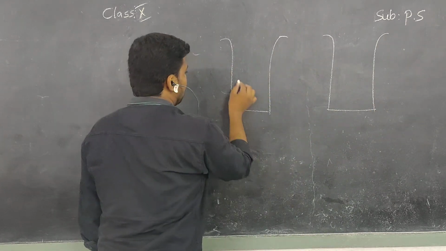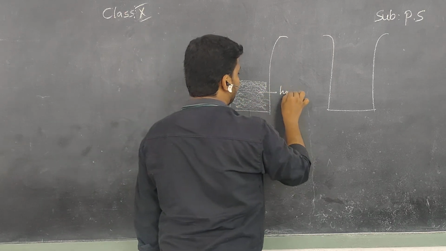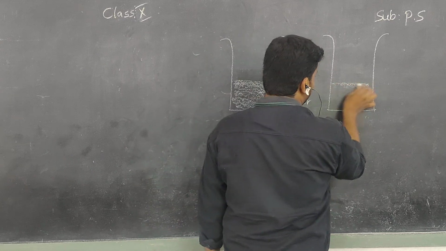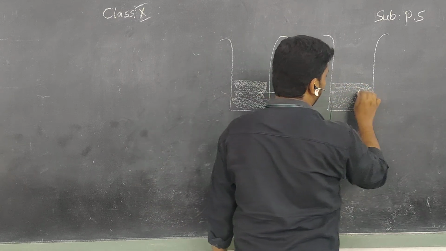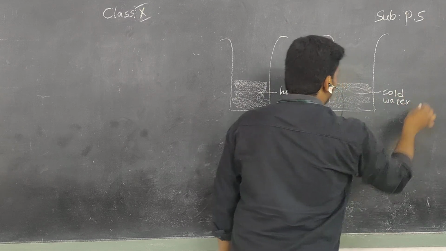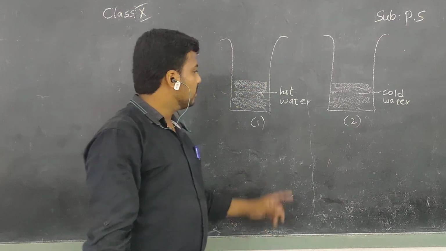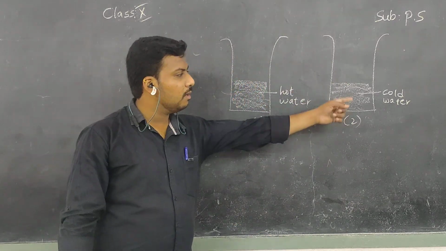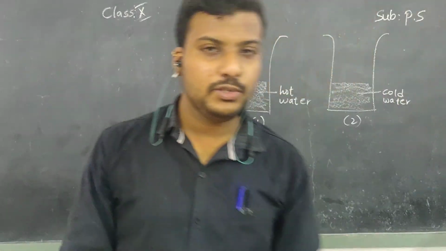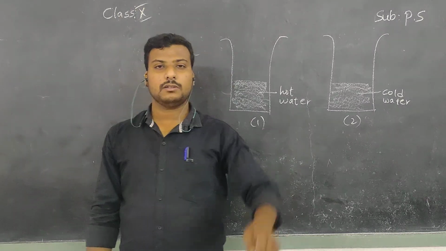Okay children, this tumbler contains hot water and this tumbler contains cold water. Right now, you assume this iron scale as a thermometer.